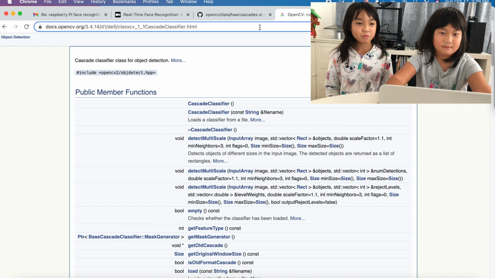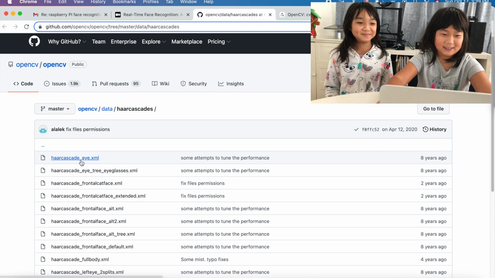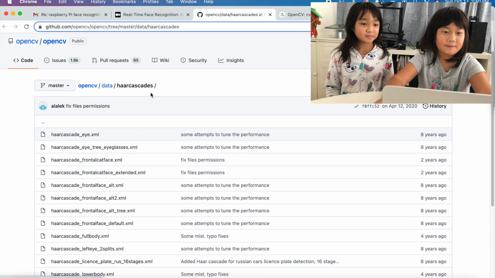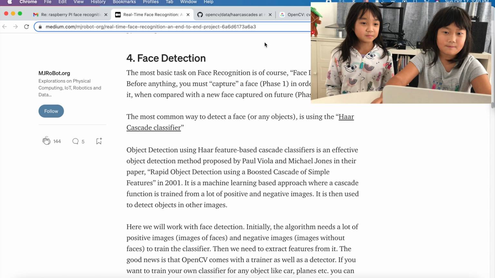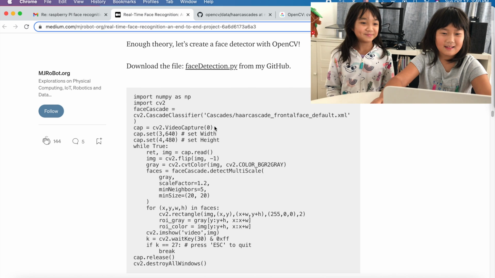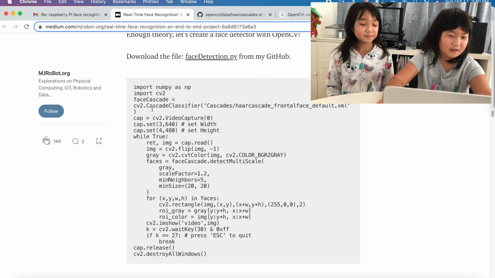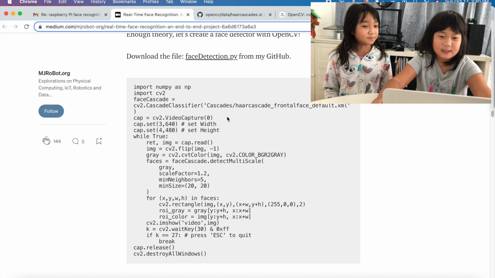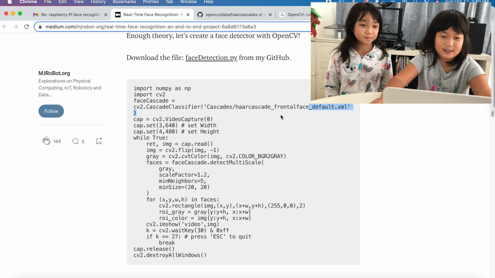Here are some examples of training data. There's training data for the eye, frontal cat face, and frontal face. Now let's dive into the code. And over here we have the training data and the classifier. The classifier will take the image and then it will label it. And our training data is of the frontal face.